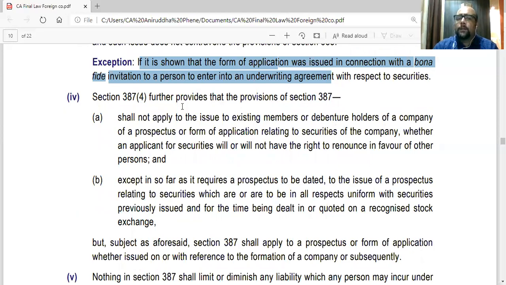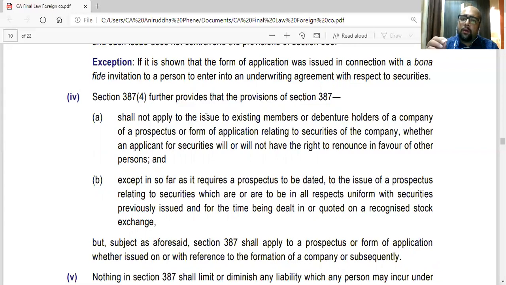Also, this section 387, the provisions won't apply to existing members or debenture holders who are already holding similar shares.